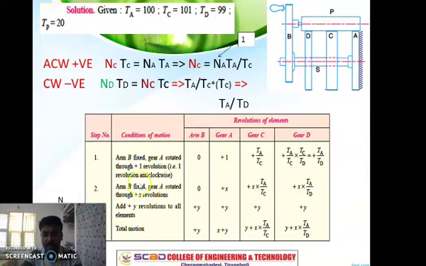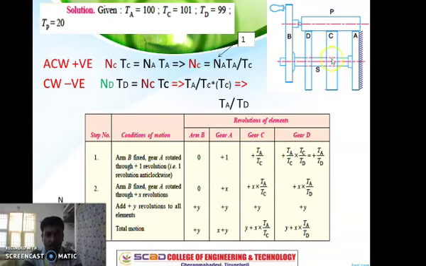Let us consider A revolving in the anti-clockwise direction. Anti-clockwise may be considered as positive, and clockwise as negative. Initially arm B is fixed, so 0. The speed is mentioned in this tabulation; this tabulation is nothing but the speed of each and every gear. So for B, 0. Then A is revolving anti-clockwise, which we consider positive, so this is +1.